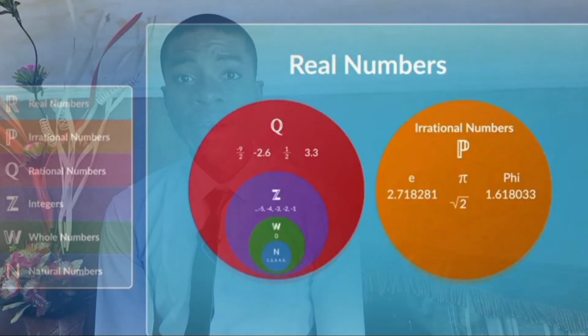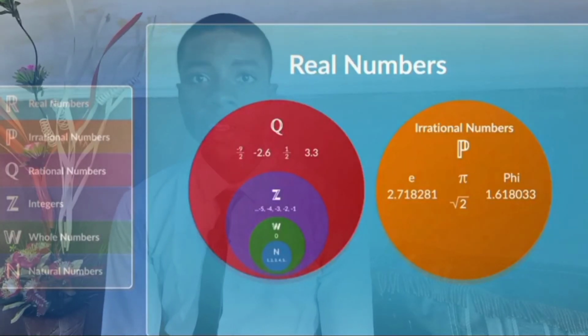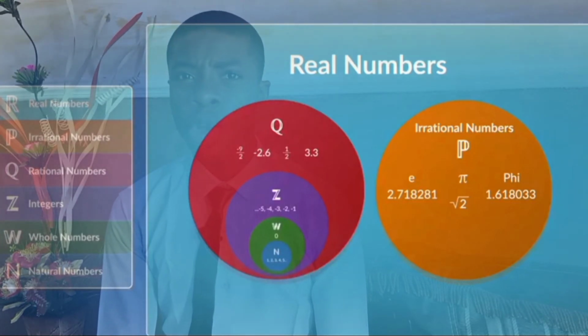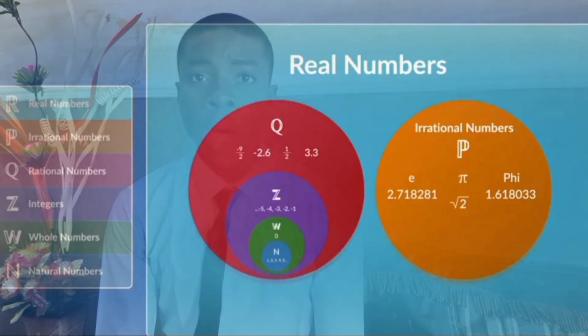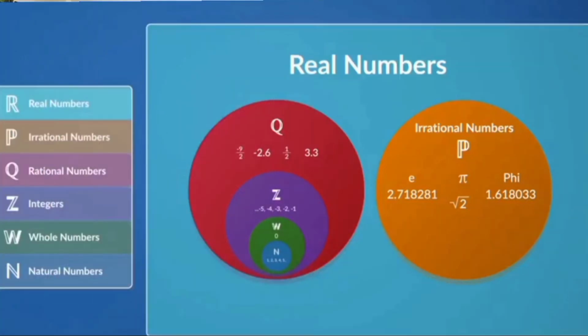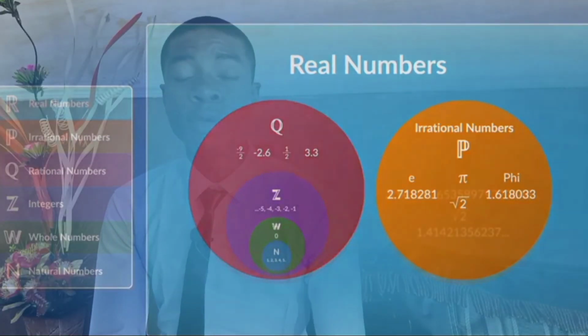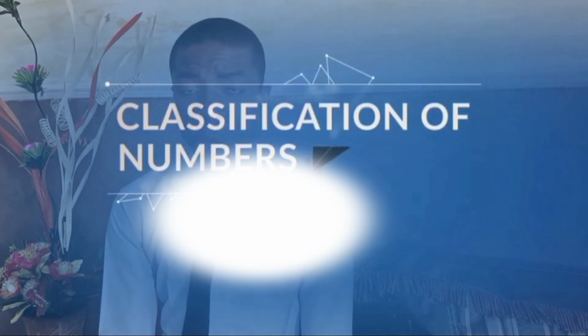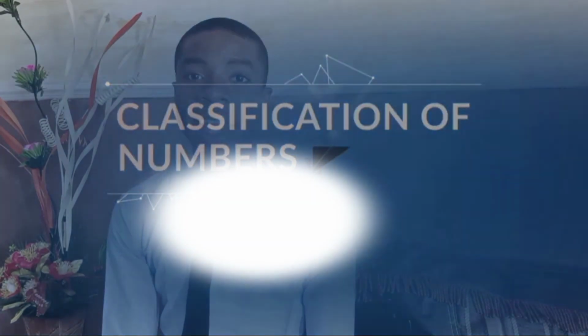The next and the very last class of number we have is the real and the complex number. The real number encompasses all the classes and the types of number we have discussed. The real numbers contain the rational and the irrational numbers. It is the general name for all common numbers. And lastly is the complex number.